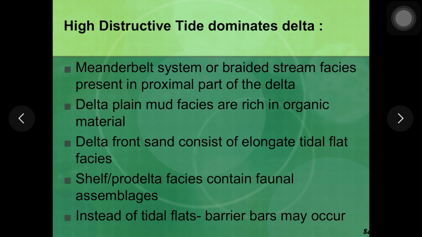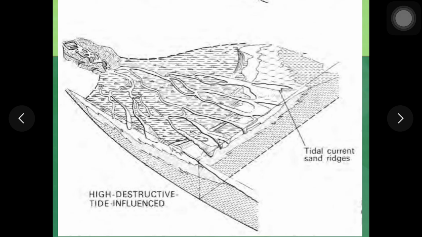Next comes the delta front sand, and it consists of elongated tidal flat facies, and finally on the distal part of the delta you will get to see pro-delta shelf which is associated with certain fauna. So instead of tidal flats, barrier bars may also be seen in case of tide dominated deltas, where the wave action is sufficient for the formation of these barrier bars, but that is very rare. So this is how a tide dominated delta looks. You can see the tidal flats and tidal channels which are broad and deep.